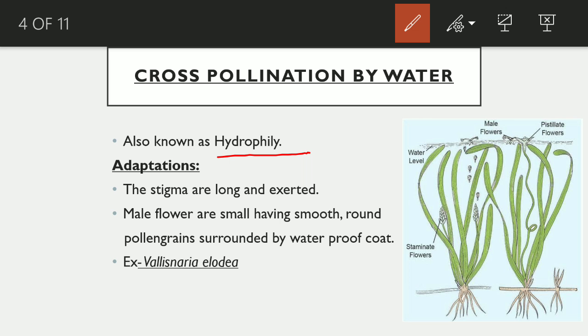Now, the adaptations of water-pollinated flowers are: the stigma are long and exserted. Male flowers are small, having smooth, round pollen grains surrounded by a waterproof coat. The example is Vallisneria elodea.